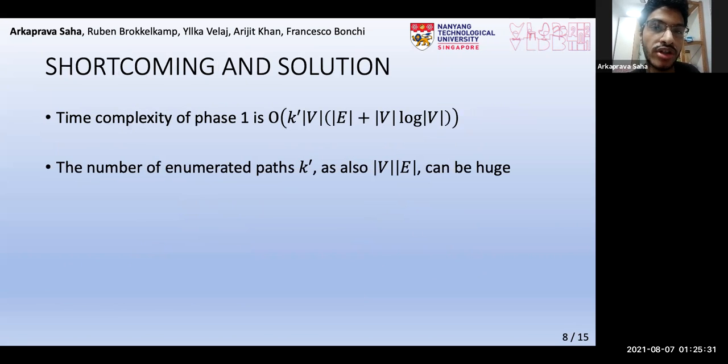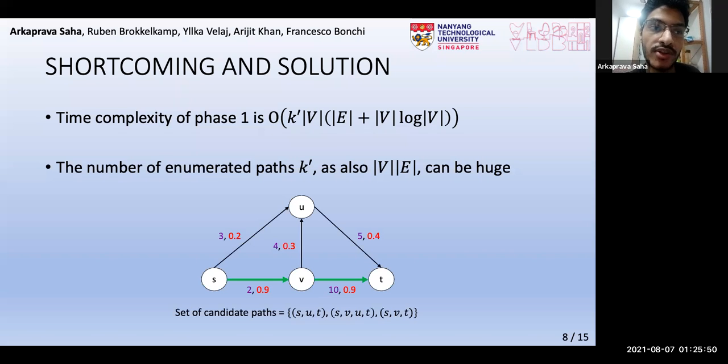Let's now discuss the shortcoming of this method. To recap, the time complexity of phase 1 is shown here. Now, in addition to |V||E| being expensive, the number of candidate paths, which is k prime, turns out to be so large that this method does not finish in a reasonable time for most of our graphs. Going deeper into this issue, as we saw here, the true MPSP, which in this case is the green path, is enumerated only after all paths shorter than it, without considering the edge probabilities. Now, the number of such paths can be very large.